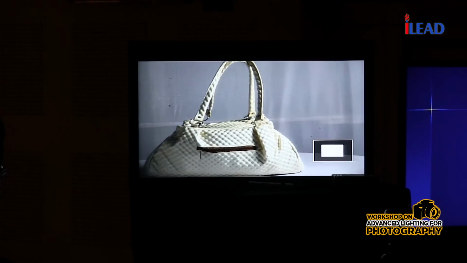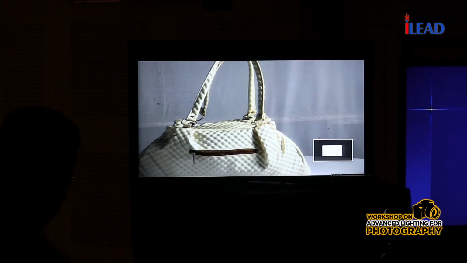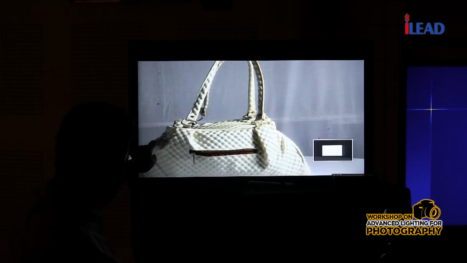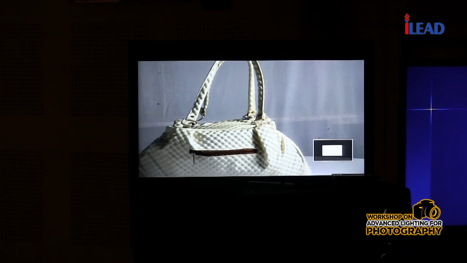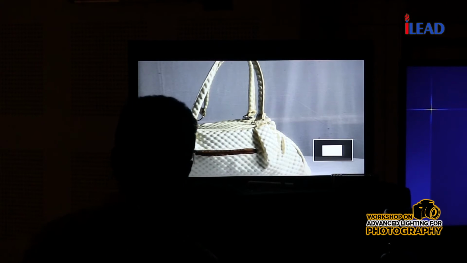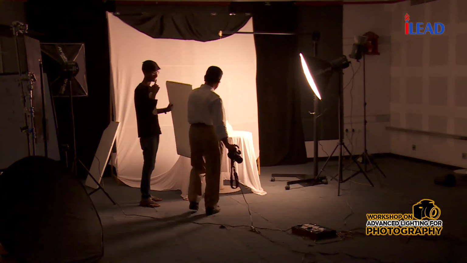Now it's moderately exposed, but again we need small reflectors. Look at this portion, it is black. Look at this portion, it is black. We have to use different kinds of fill-in light, so we need small reflectors to illuminate this part.